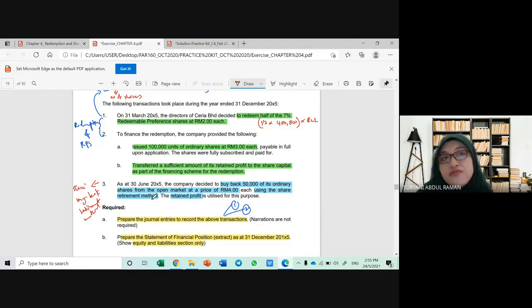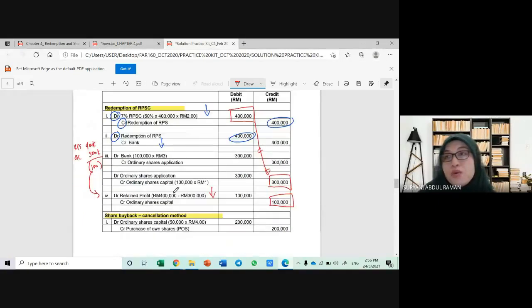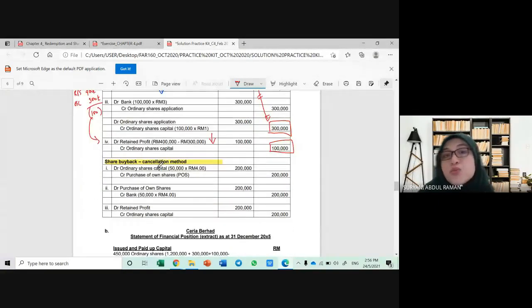So what is the difference between treasury shares and the retirement method is that when you use the retirement method, the shares are to be cancelled from the company. So the shares are no longer in the account. You have to lupuskan dia. So the first step is that you have to write off the shares from the company. So the first step is to debit the ordinary shares. When you debit the ordinary shares, it shows that the shares will be reduced, no longer in the company, because you want to cancel, or you choose the share retirement method.